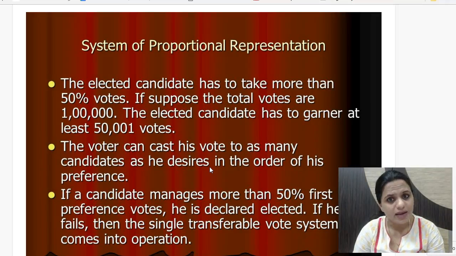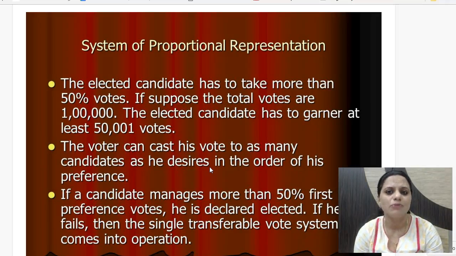In the second round, the candidate amongst the 5 who got the least number of votes is out of the race. And for all those members of the electoral college who gave him the first preference, their second preference is seen and that is added up for the remaining 4 candidates who are there.